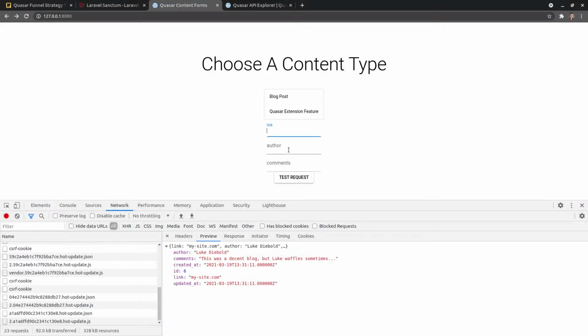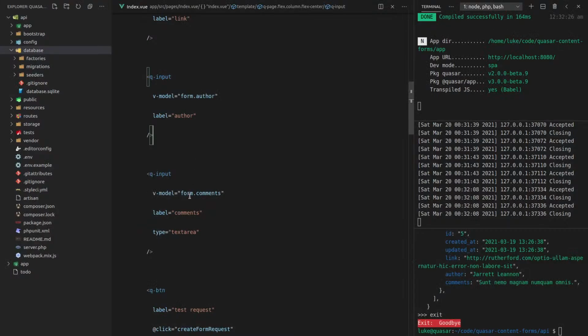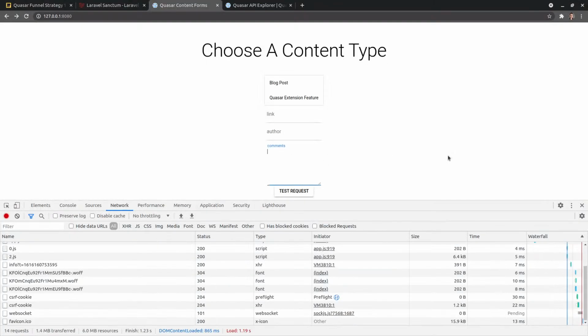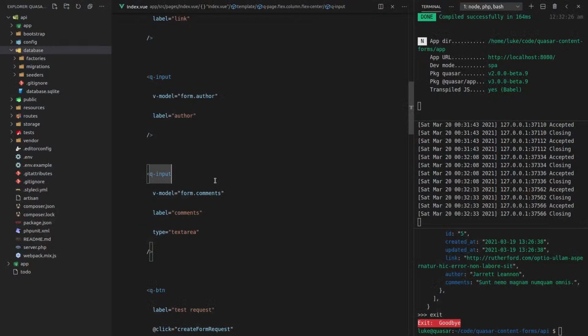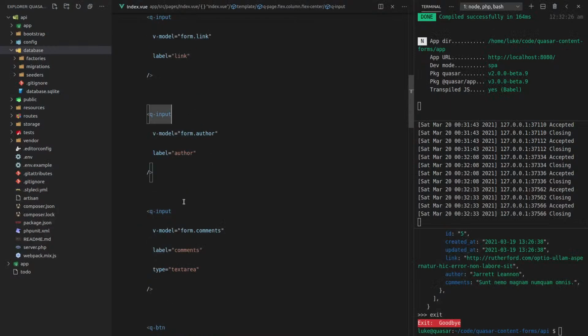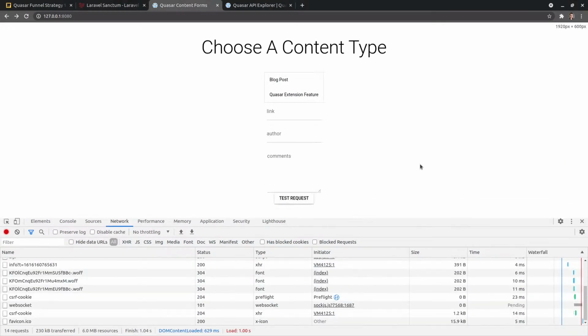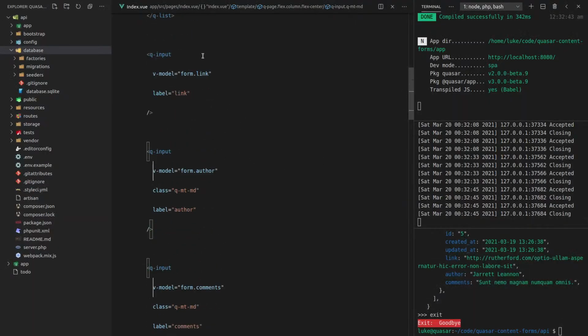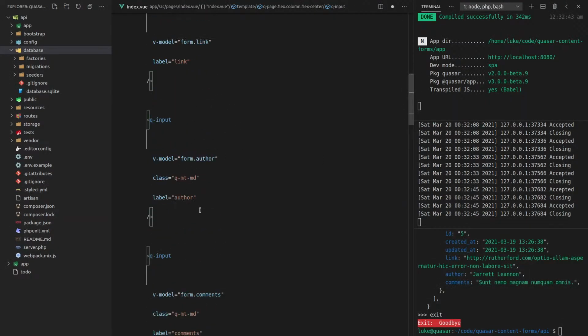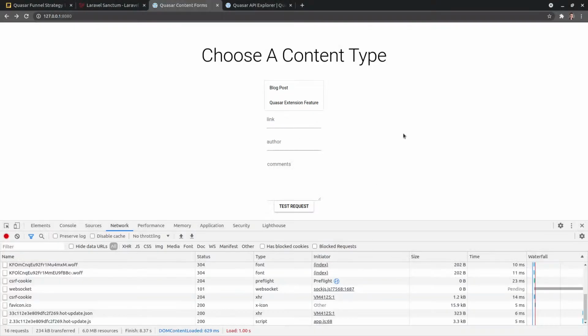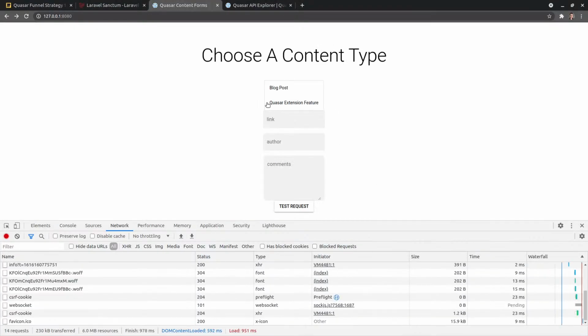Let's see how that comes out. Yeah, I think that's right. Let's refresh the page because that text area wasn't quite right. Yeah, there we go. And I'm going to add some margin tops here to these ones. q-mt-md, just to pull them apart a little bit. How does that look? That's much better. And I also like to make my forms filled like this. It's just a style that I like a little bit more.